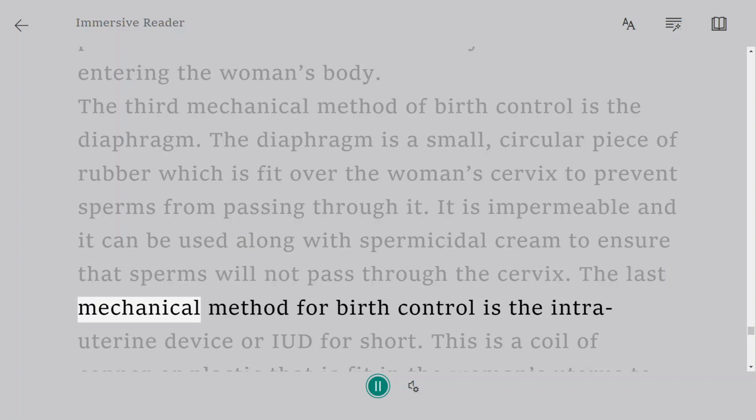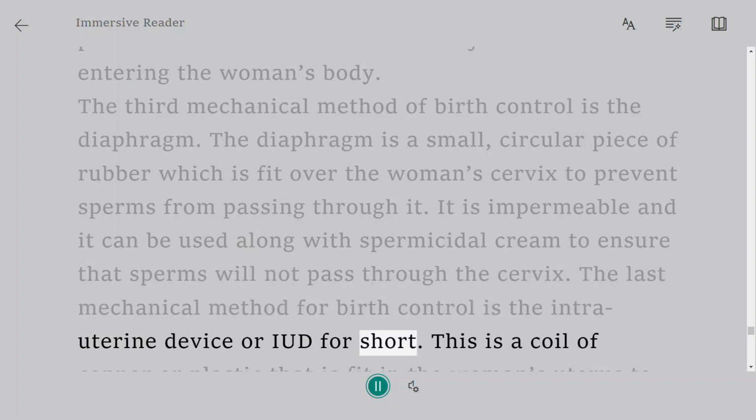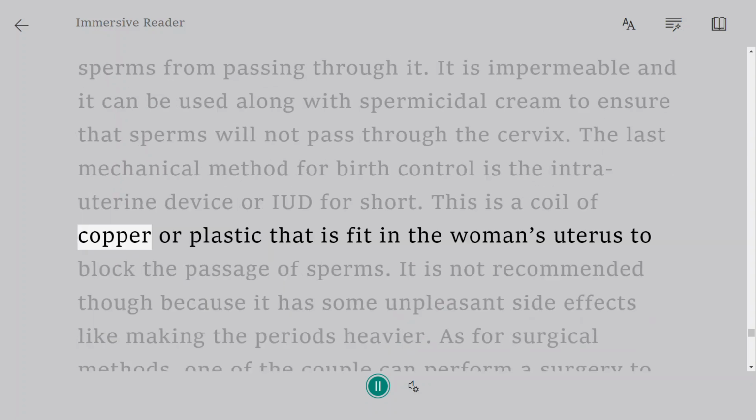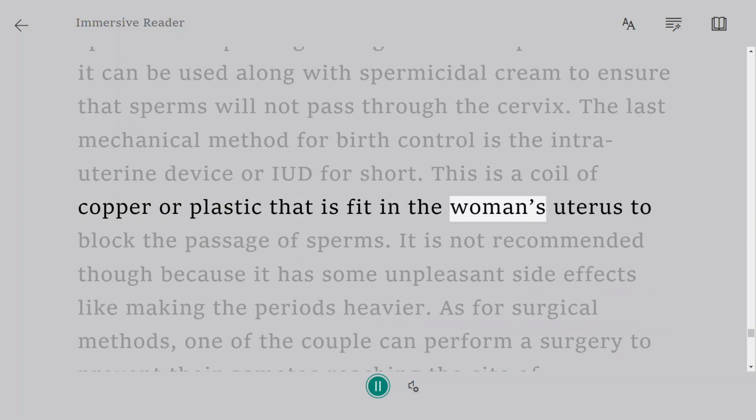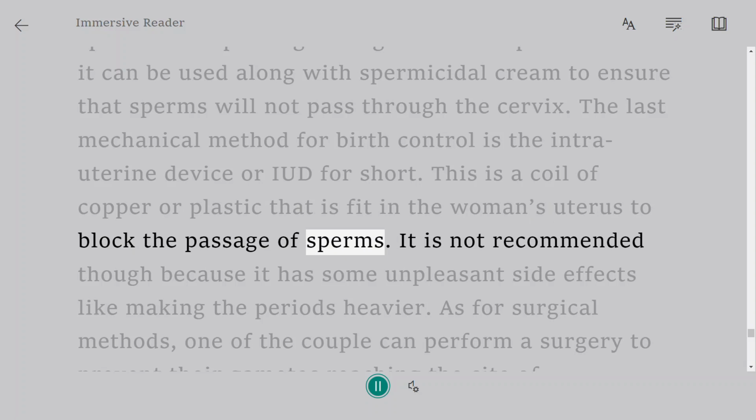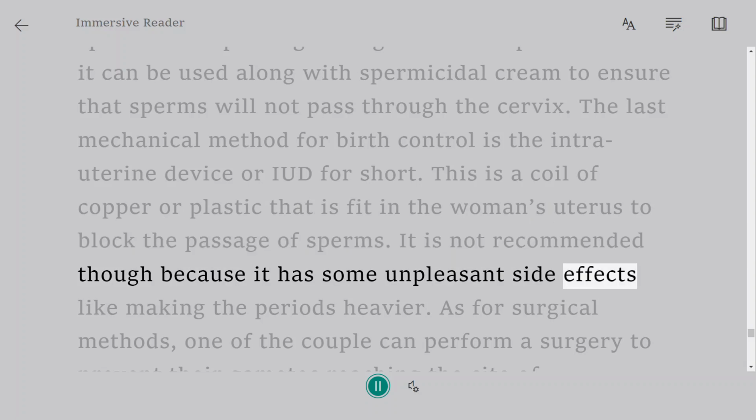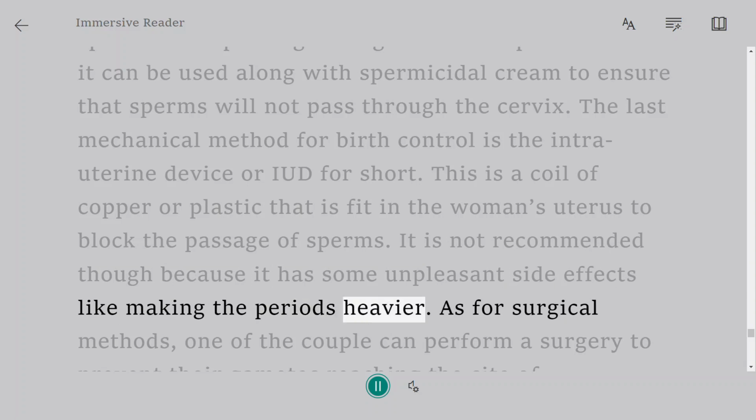The last mechanical method for birth control is the intrauterine device, or IUD for short. This is a coil of copper or plastic that is fit in the woman's uterus to block the passage of sperms. It is not recommended though because it has some unpleasant side effects like making the periods heavier.